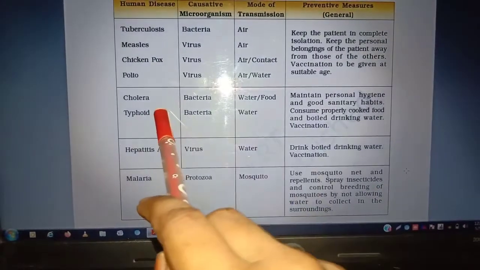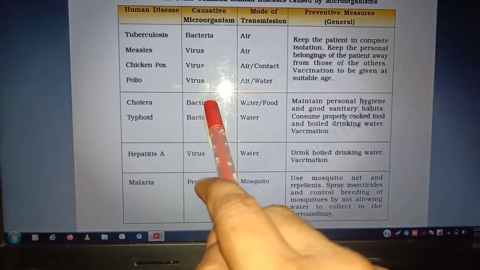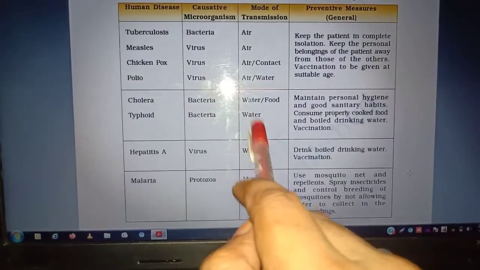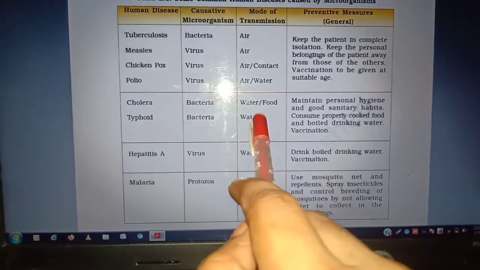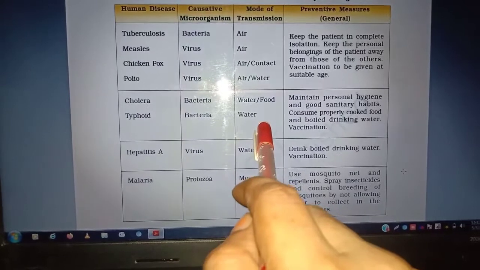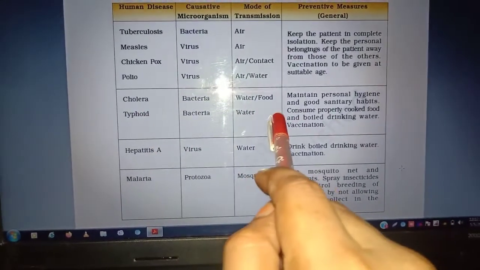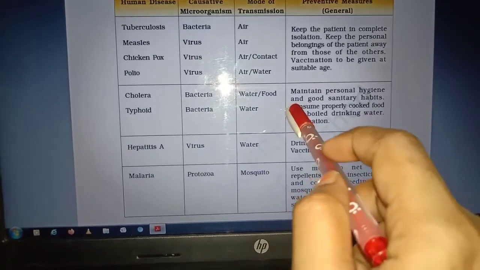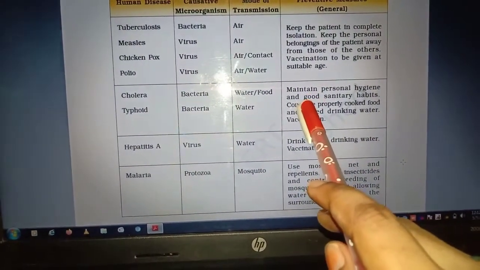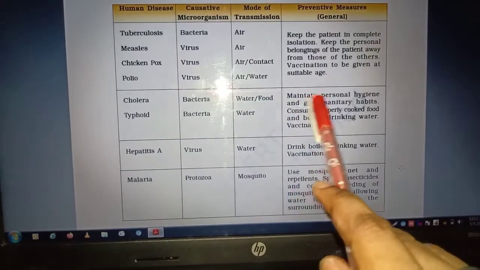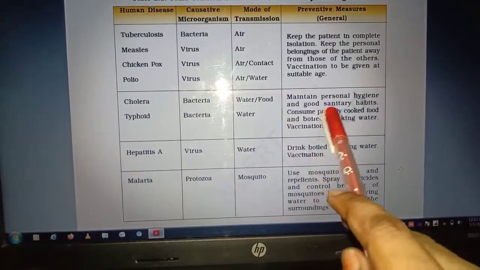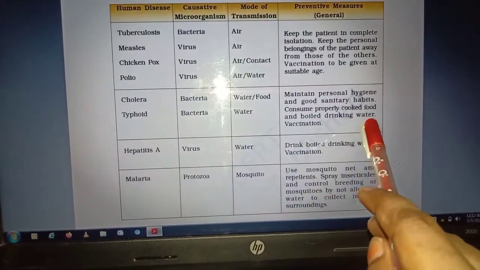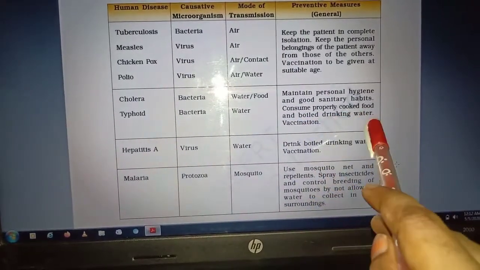Cholera. Cholera is caused by bacteria and typhoid is also caused by bacteria, and the mode of transmission is the same for both: water. And cholera is spread by food too, so the mode of transmission is food too. So what to do to prevent it? Maintain personal hygiene and good sanitary habits. Consume properly cooked food and boiled drinking water.